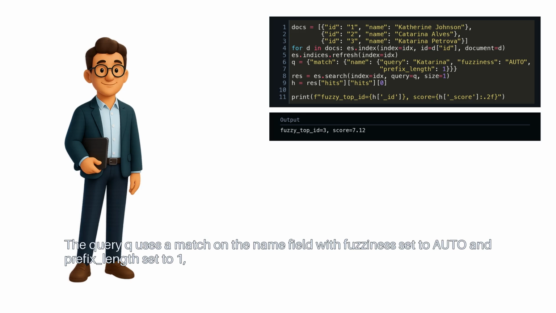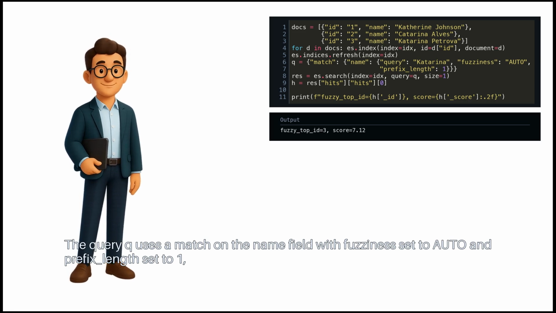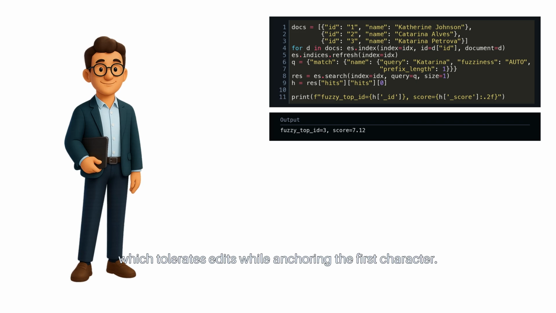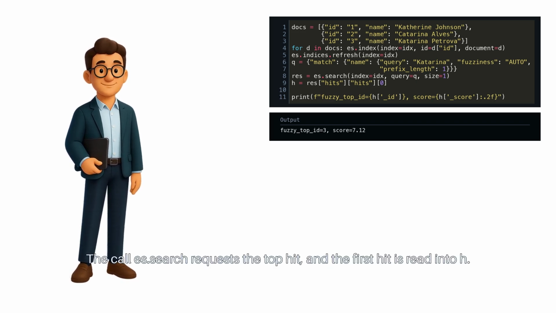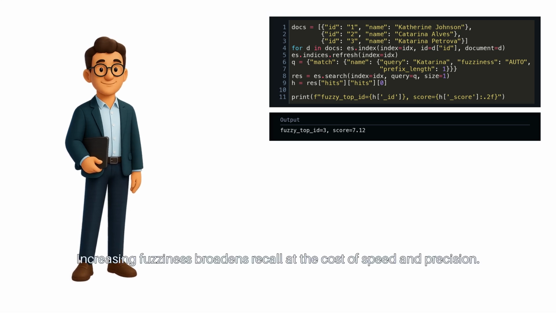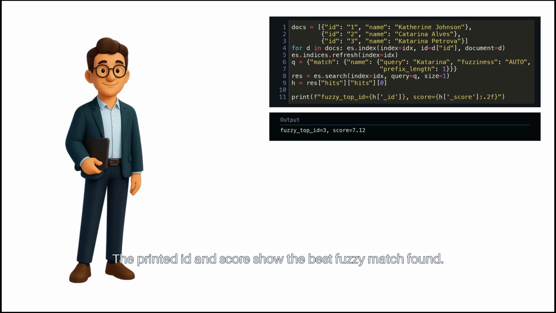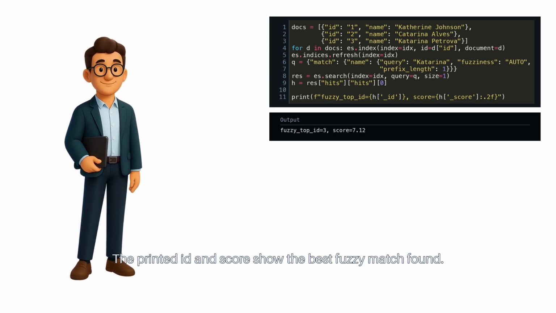The query queue uses a match on the name field with fuzziness set to auto and prefix length set to 1, which tolerates edits while anchoring the first character. The call es.search requests the top hit, and the first hit is read into H. Increasing fuzziness broadens recall at the cost of speed and precision. The printed ID and score show the best fuzzy match found.